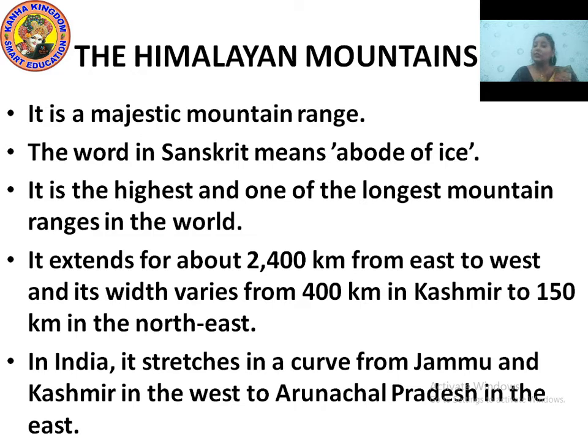It extends about 2,400 kilometers from east to west, and its width varies from 400 kilometers in Jammu and Kashmir to 150 kilometers in the northeast. In India, it stretches in a curve from Jammu and Kashmir in the west to Arunachal Pradesh in the east.